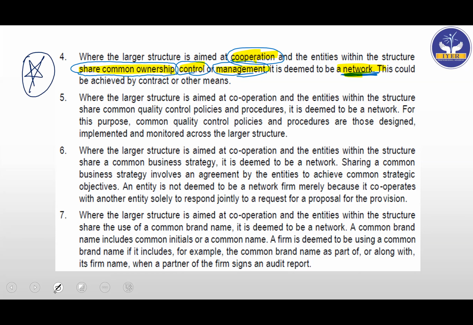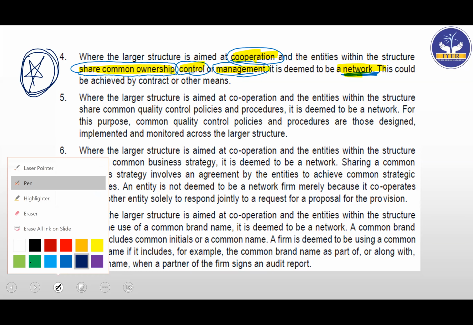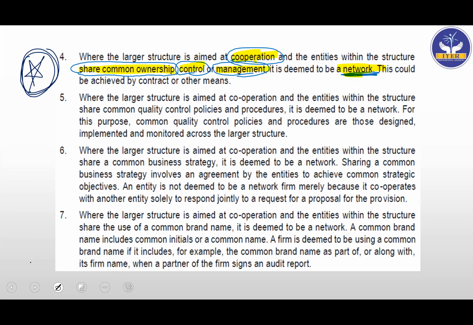Okay, next. Now let's see, where a larger structure is aimed at cooperation and the entities within the structure share common quality control policies and procedures, it is deemed to be a network. For this purpose, common quality control policies and procedures are those designed, implemented, and monitored across the larger structure.